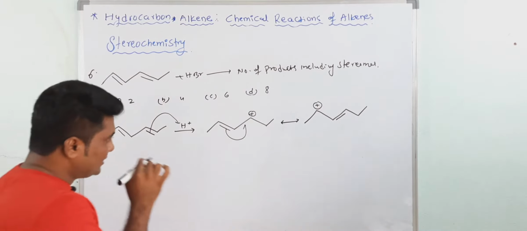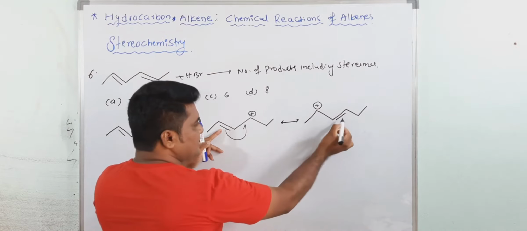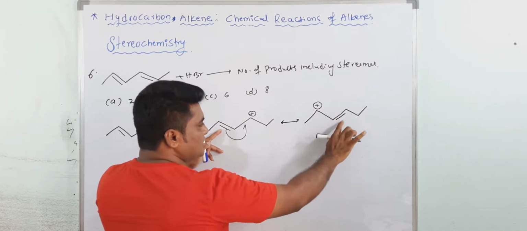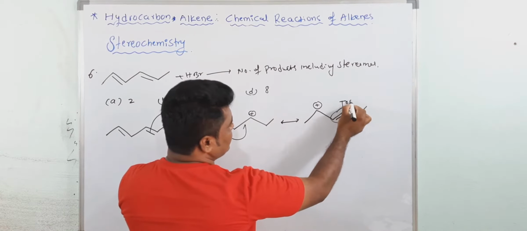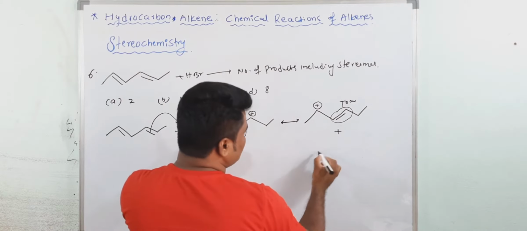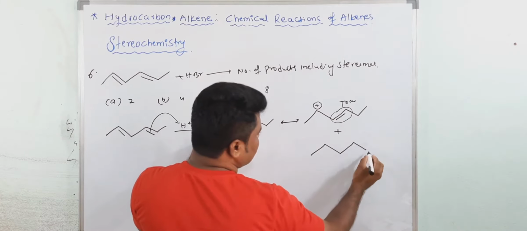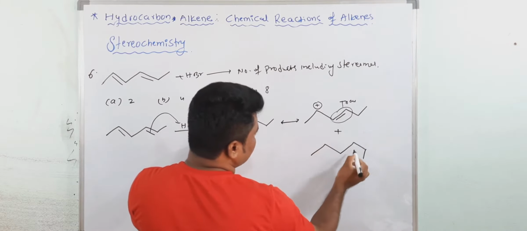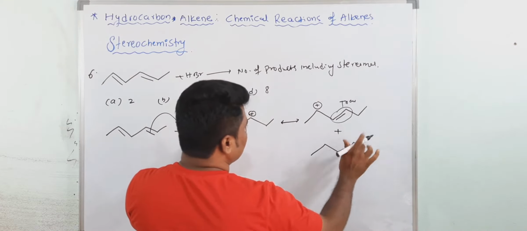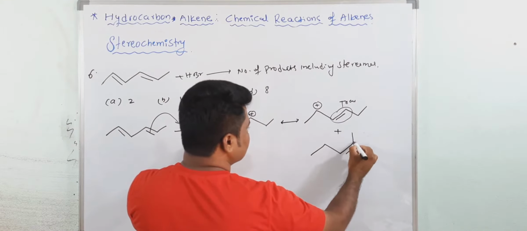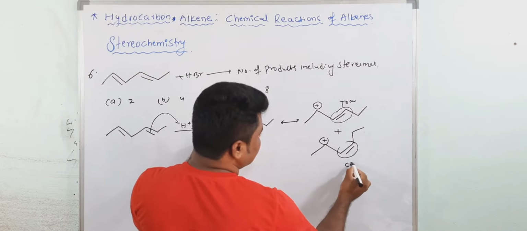Okay. Now when this pi bond shifts by resonance to here, there is a possibility to form two isomers. What is the geometry of this pi bond here? It is trans, and one more is also possible. When it is transferred here, it is also trans. Now when it is transferred like this, the geometry is cis.